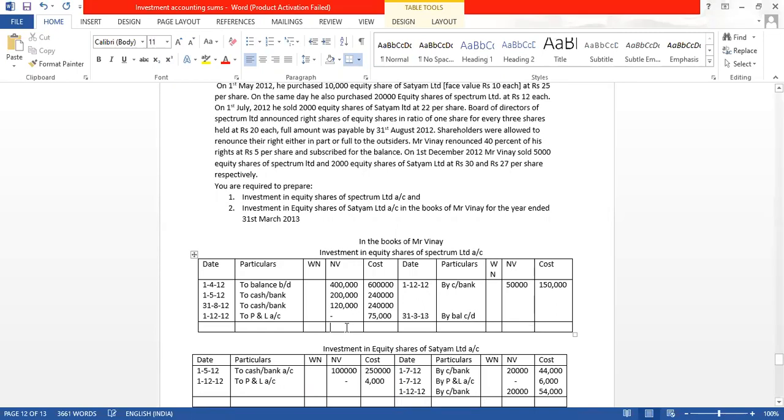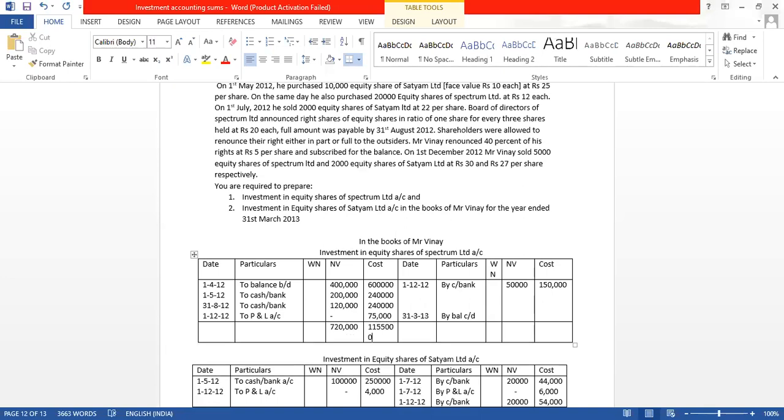So how much are we getting when we close this year? 4 lakh plus 2 lakh plus 1,20,000 is 7,20,000. Here 6 lakh plus 2,40,000 plus 2,40,000 plus 75,000, 11,55,000.